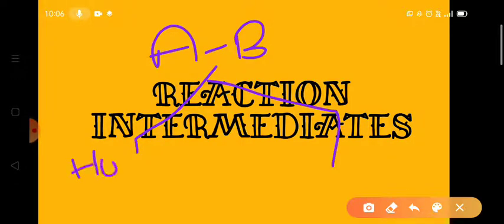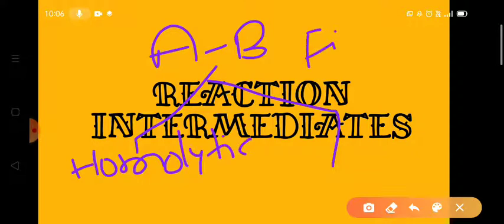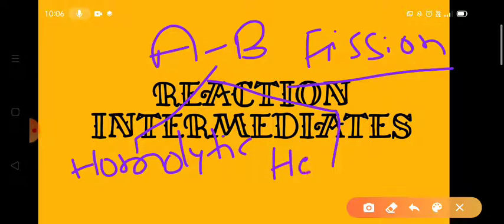One is homolytic fission. Breaking a bond is also called fission, bond fission. One is homolytic bond fission, and the second one is heterolytic bond fission.